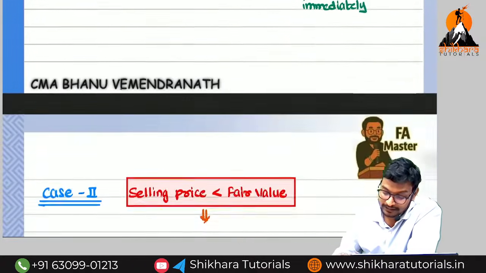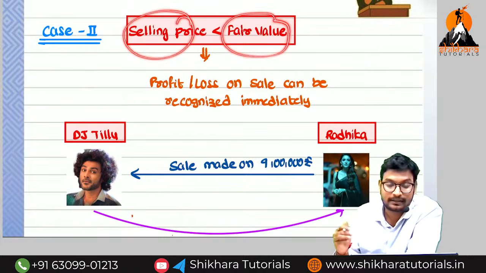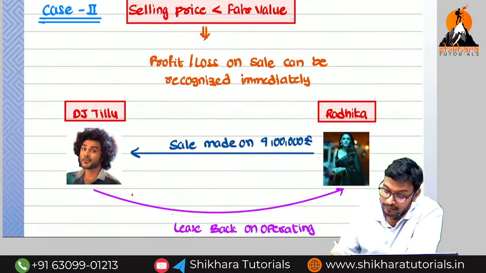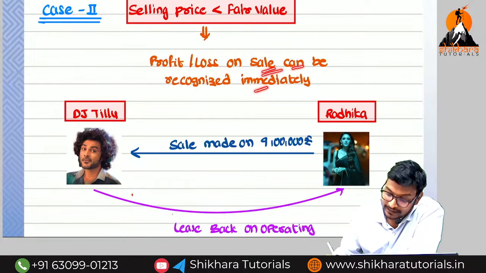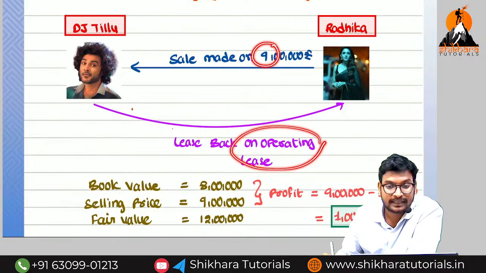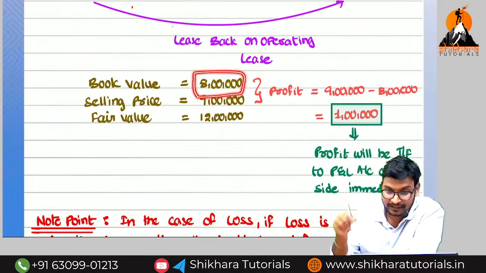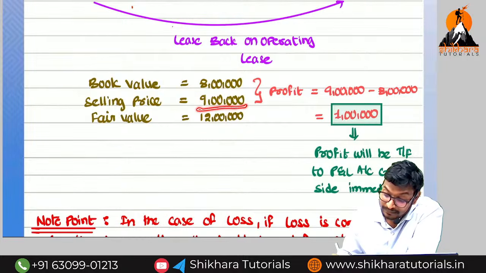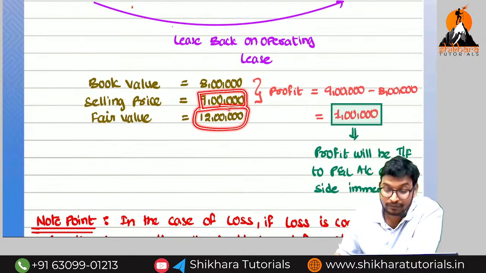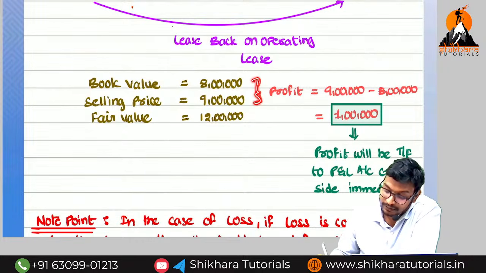So what is the next case? Selling price is lower than the fair value. Yes, that is the right thing, so the profit or loss on sale can be recognized immediately. Here the selling price is 9 lakhs, and the leaseback is an operating lease. Book value is 8 lakhs, same example. The selling price is 9 lakhs, and the fair value is 12 lakhs. So the difference between the book value and sale value is 1 lakh.